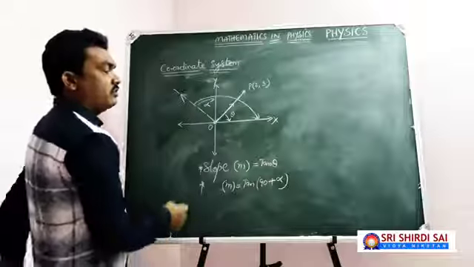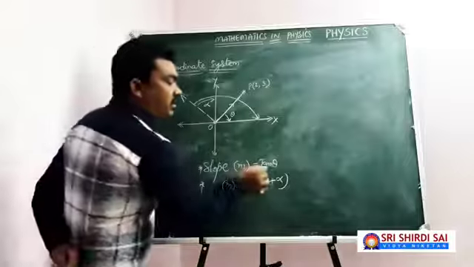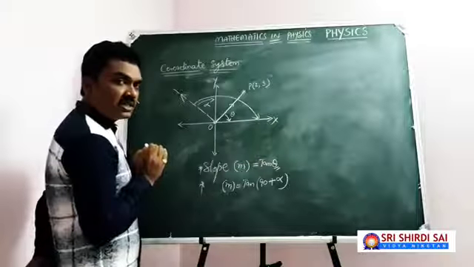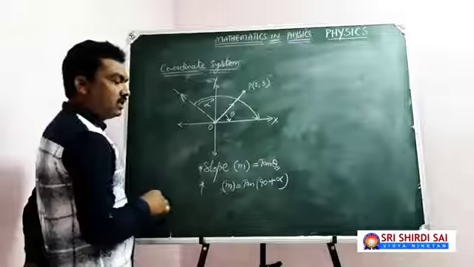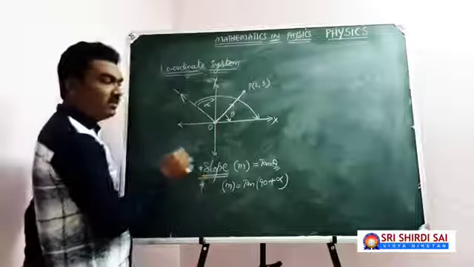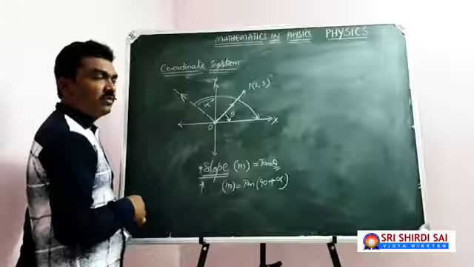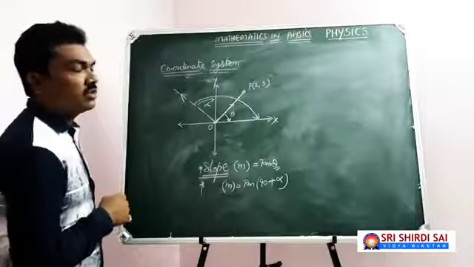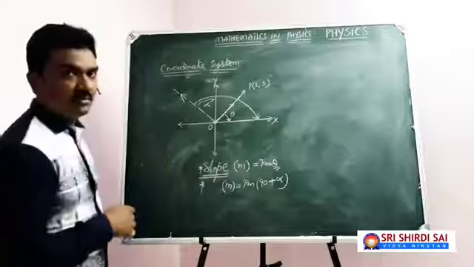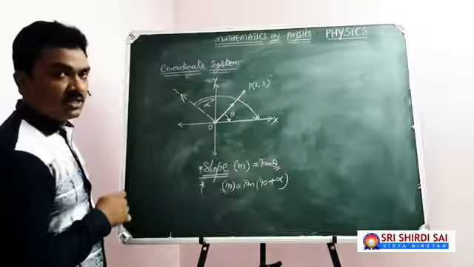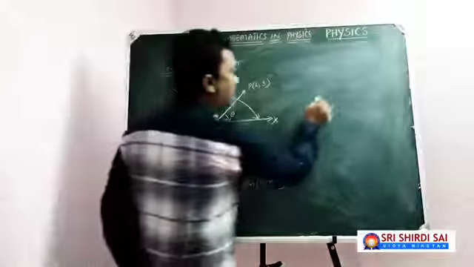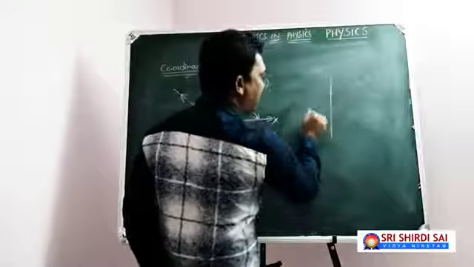So, if your line is going to make some angle with the positive direction of x-axis, then the slope of that line is given by the equation m equal to tan theta. This is the point that you need to understand about the slope of a line, which is represented by the letter m.